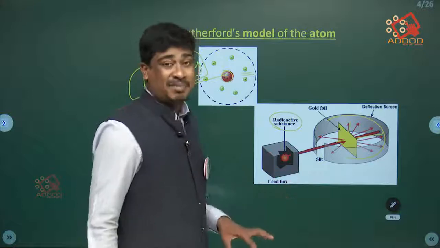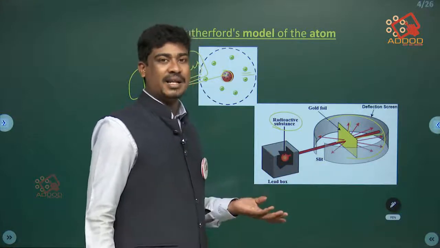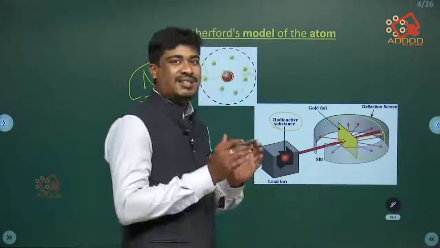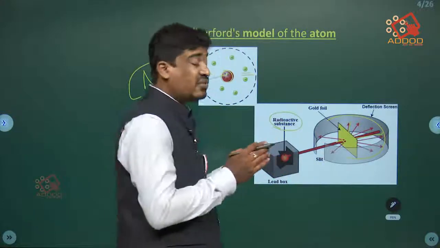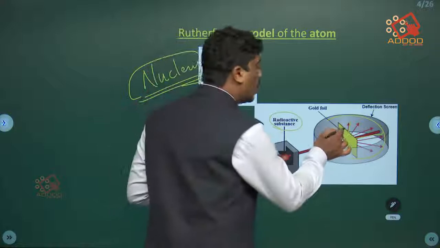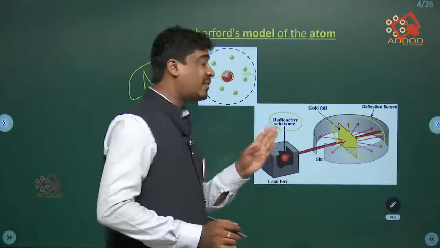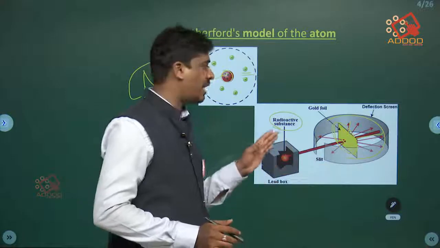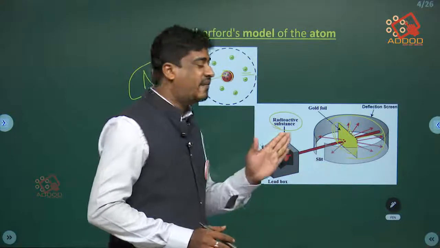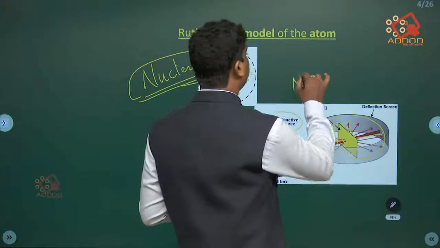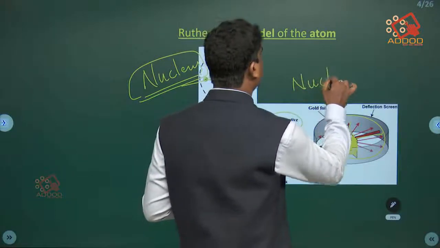By this experiment he discovered that there is something in the gold foil, so that the rays coming from the radioactive substance deflect with an angle. That is what a nucleus is.